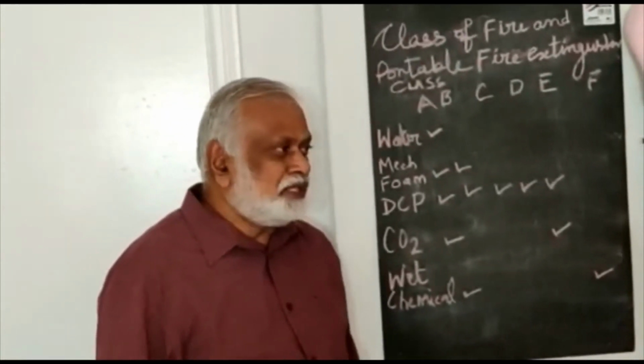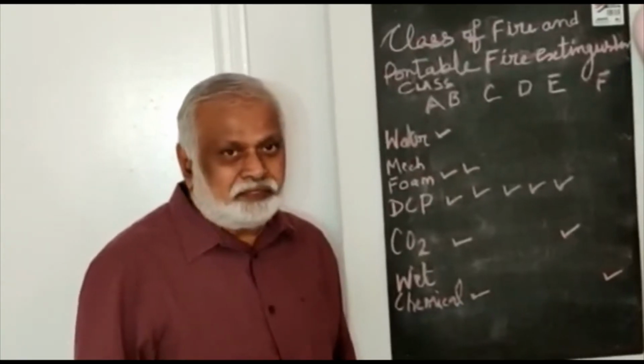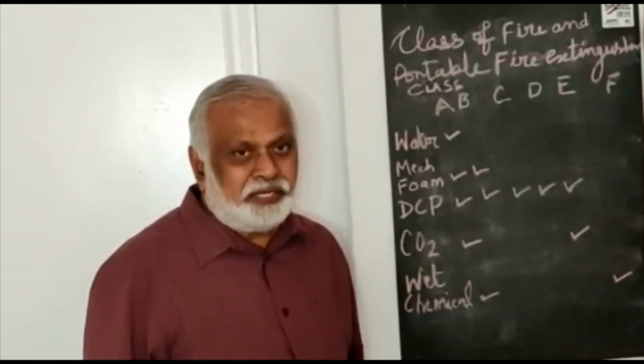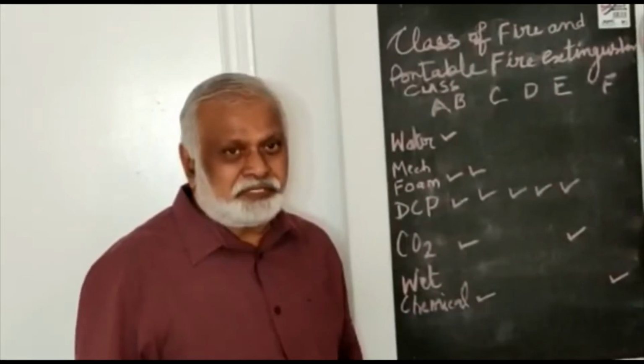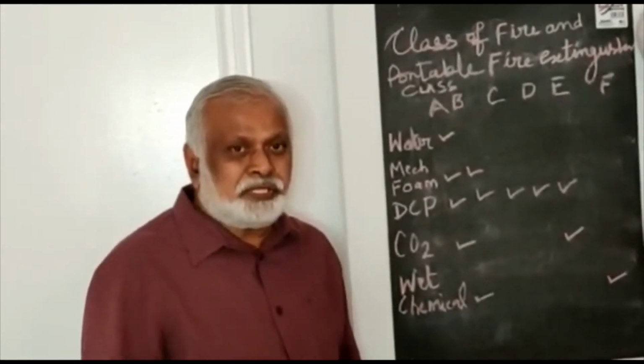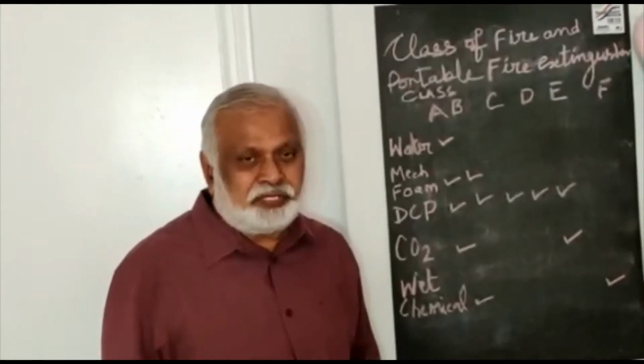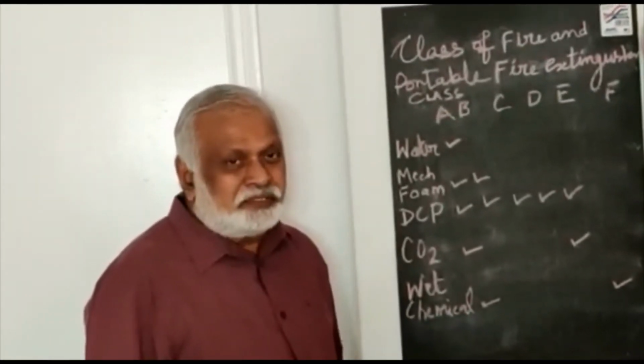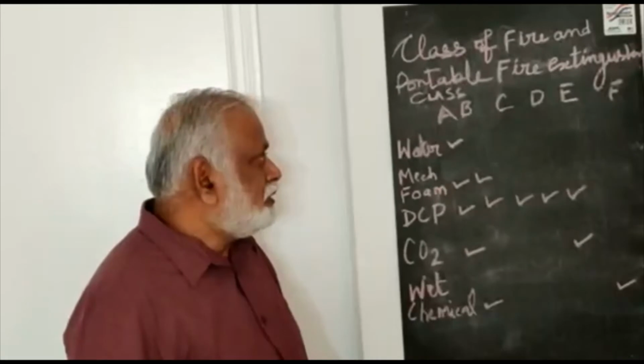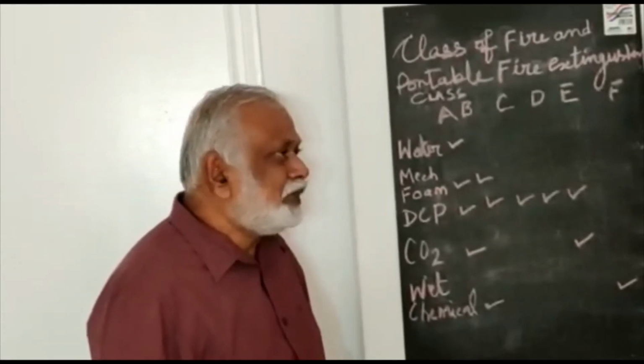F is the fat frying, fire in the fat for frying the chips, etc. That is used mostly in the big hotels or the food item manufacturers. That is not common. However, we will talk about all the remaining ones.